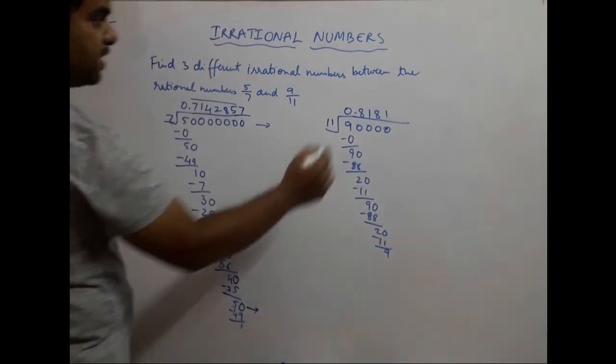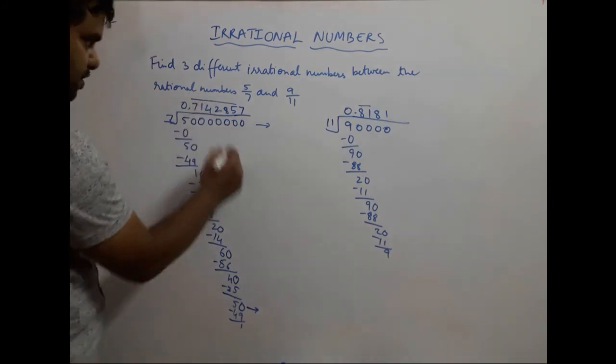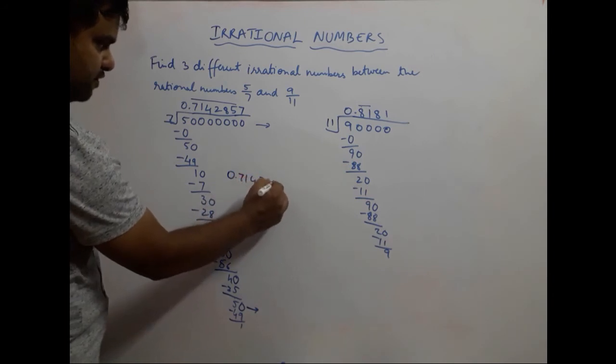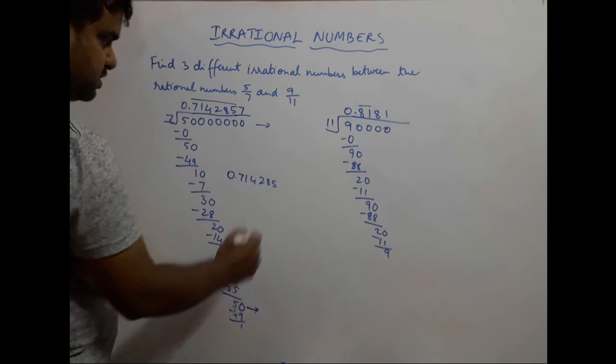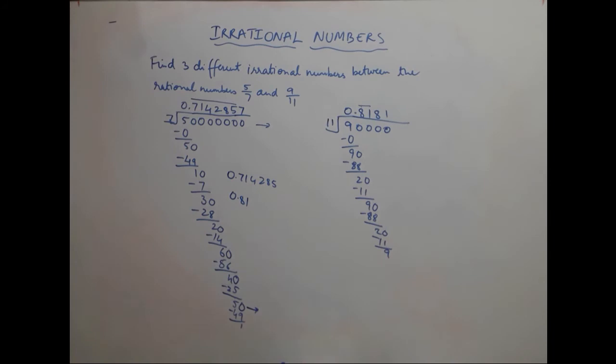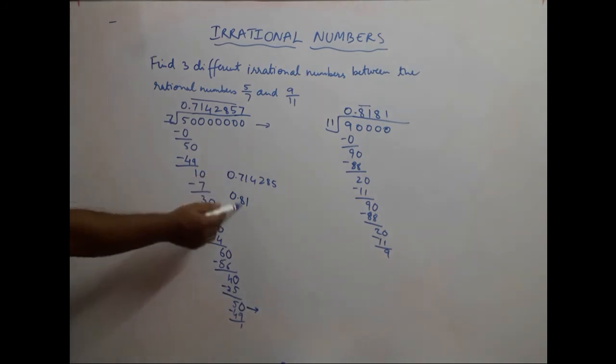So you see a pattern has emerged, 8 1. It just keeps repeating. So from here you have 0.714285, and this one is 0.81. Okay. And now we need to find three irrational numbers between these two numbers. These two we got from doing these two divisions.